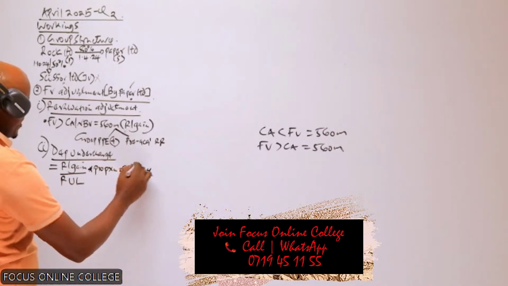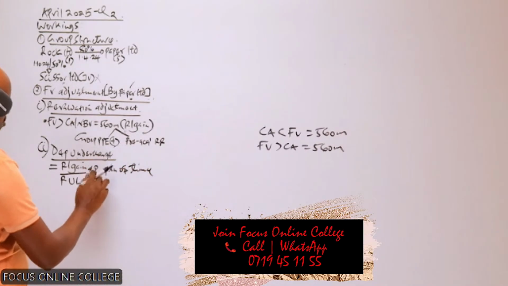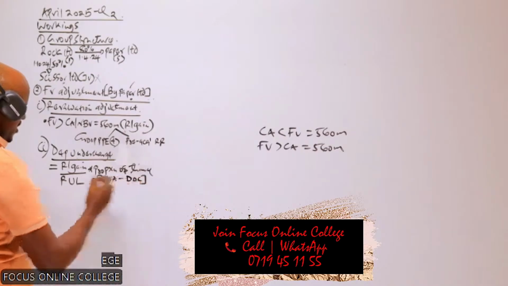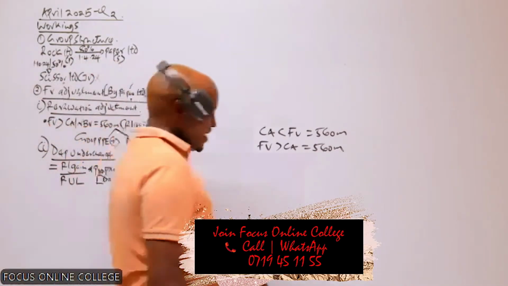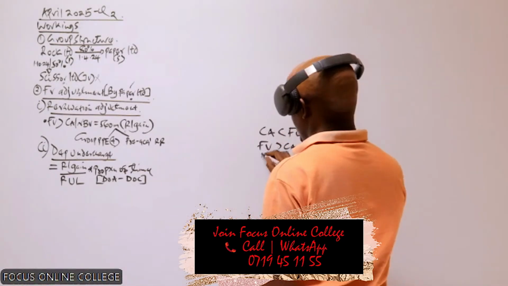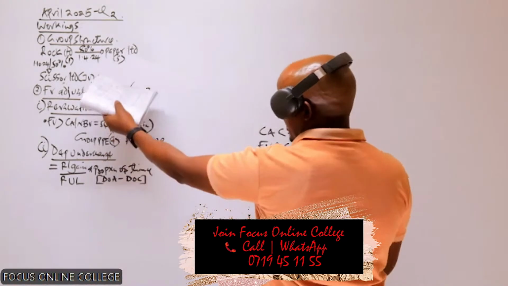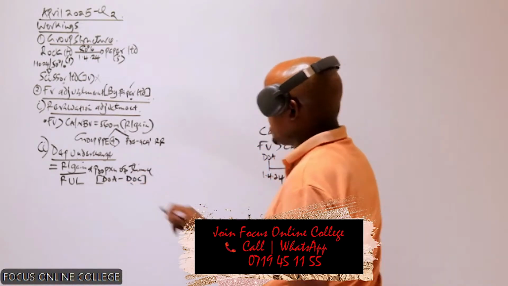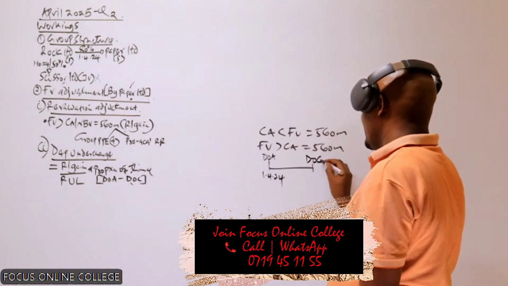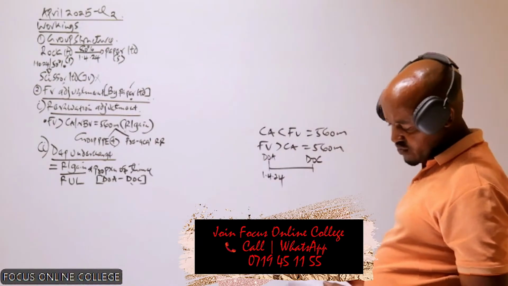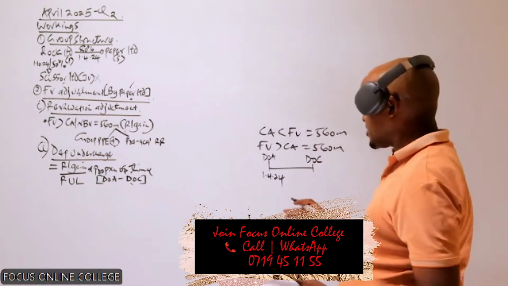The proportion of time is basically the number of years, the number of months we have from the date of acquisition, the DOA, to the date of consolidation. Remember, the date of acquisition is the date the subsidiary was acquired. The subsidiary was acquired on which date? There, 1st of April 2024. The date of consolidation, this one, DOC, is the date we are required to prepare the group accounts. And if you go to the requirement, you'll be able to see when we are required to prepare the group accounts as per the requirement.